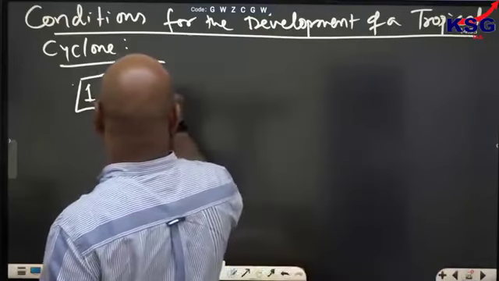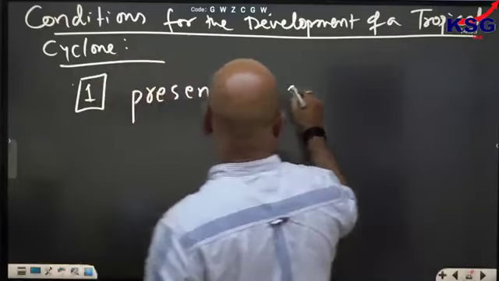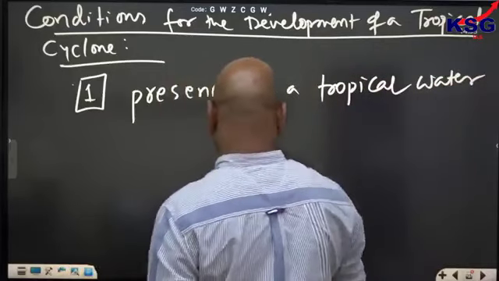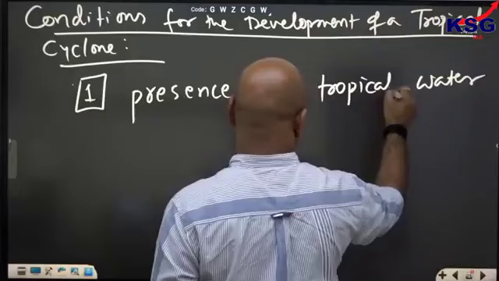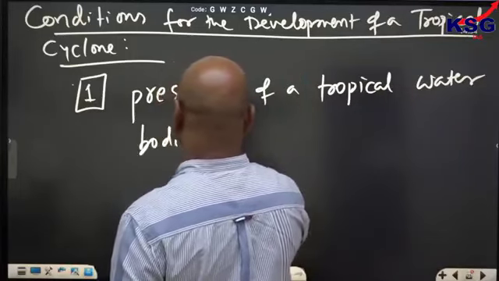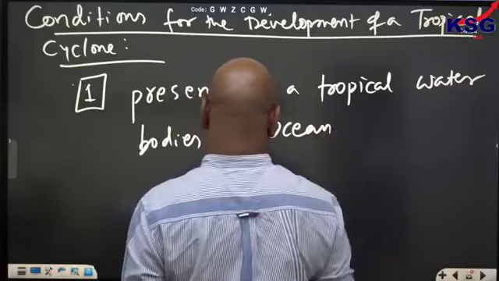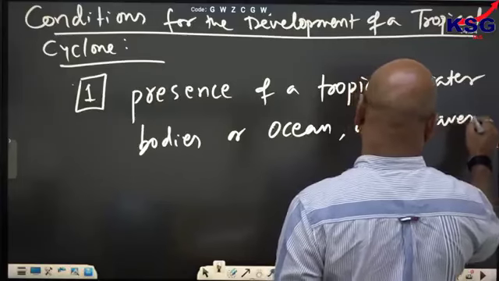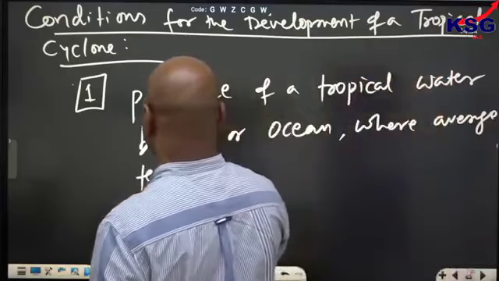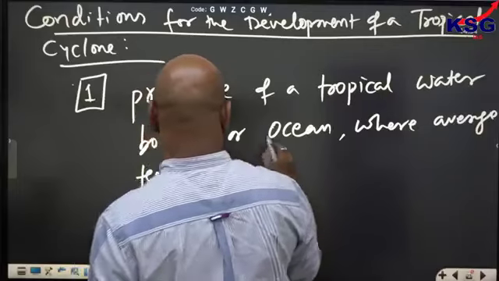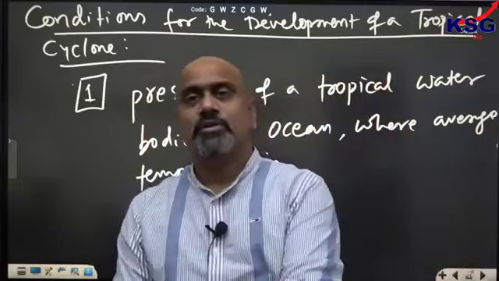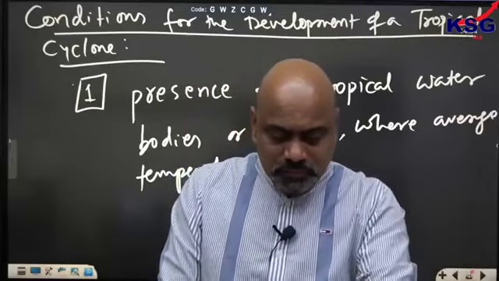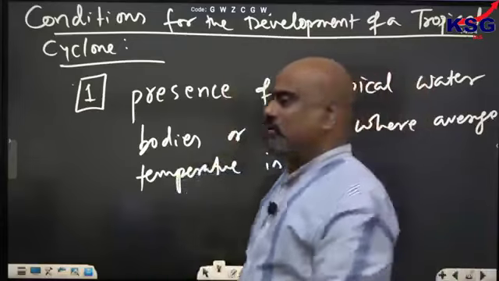Presence of tropical water bodies or ocean, where the average temperature is more than 26 or 27 degrees Celsius, where warm water is at least 26, preferably over 27.